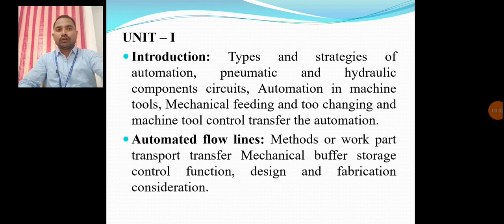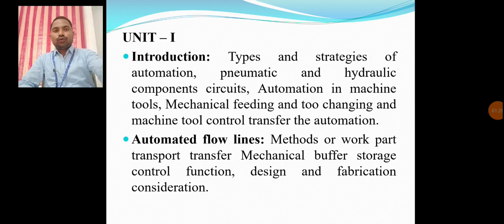In this Module 1, we will discuss what is meant by automation, what the types of automation are, what strategies we have to apply in automation, how to use it from an automation view, what the production system is, what facilities we have to use in industry, and how manufacturing support should be applied for automation in manufacturing systems. These concepts we will discuss in today's module.